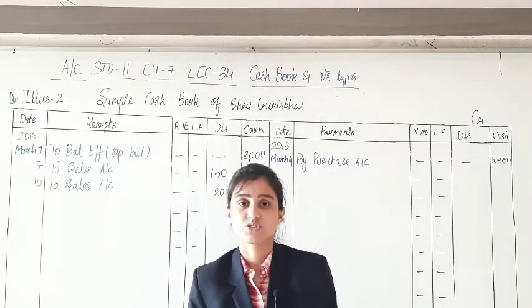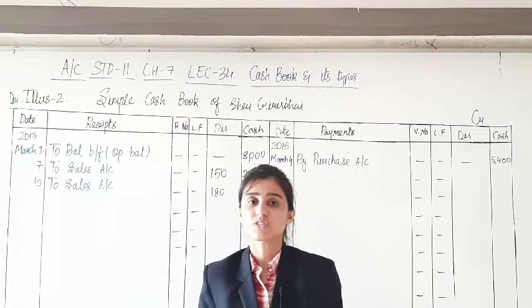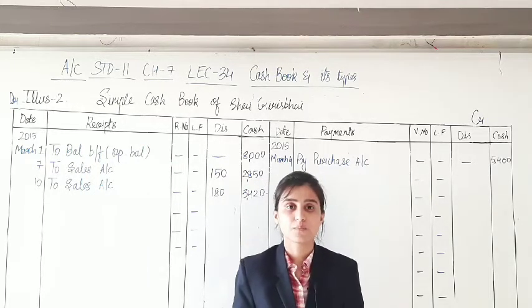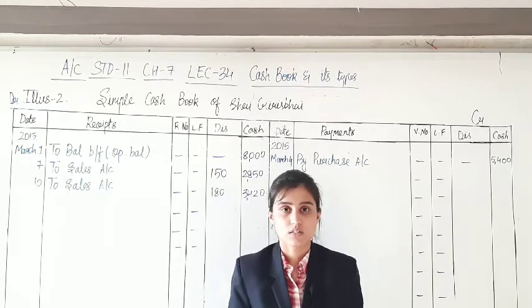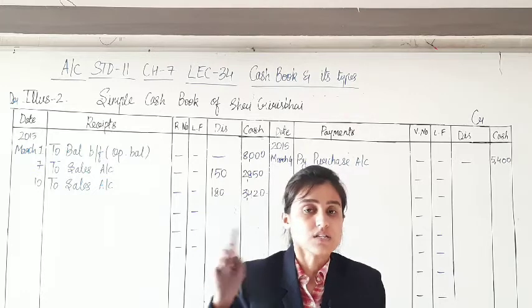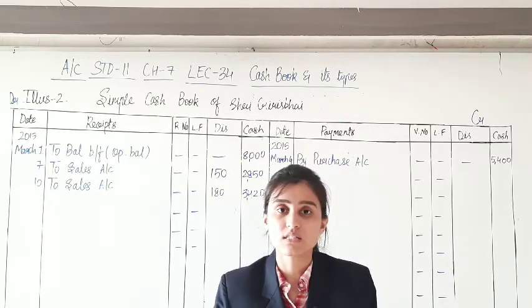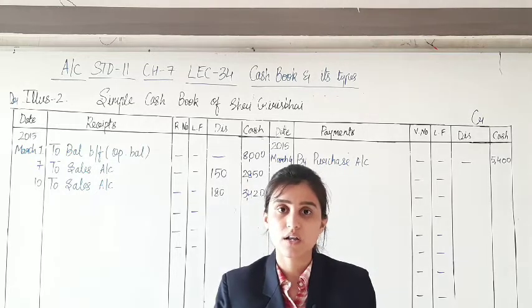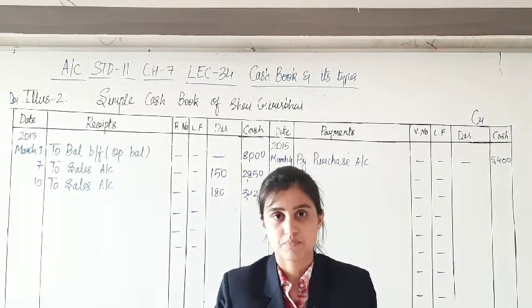So this is not a cash transaction. Can this transaction be recorded in cash book? It cannot be recorded because it is a credit transaction. Again, credit transaction for purchase of an asset, fixed asset. So this transaction is to be recorded in journal proper.